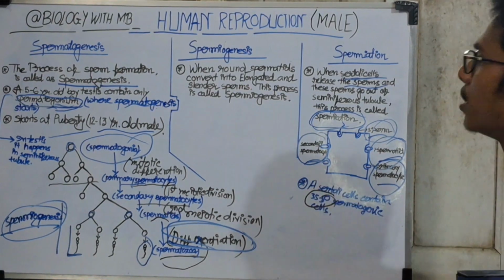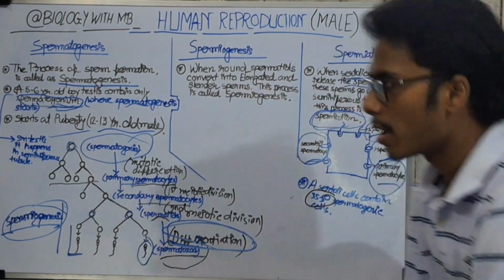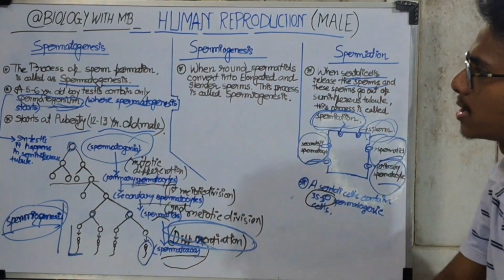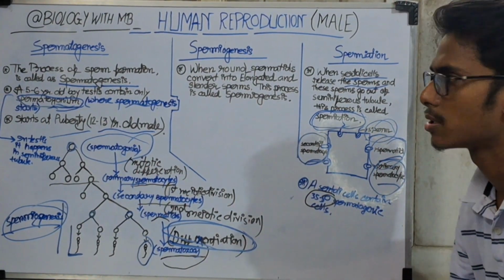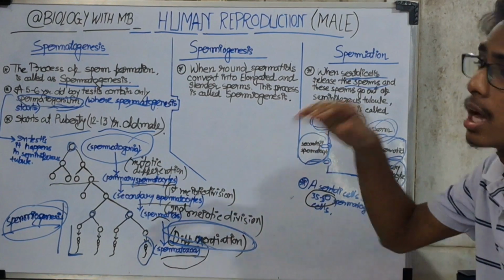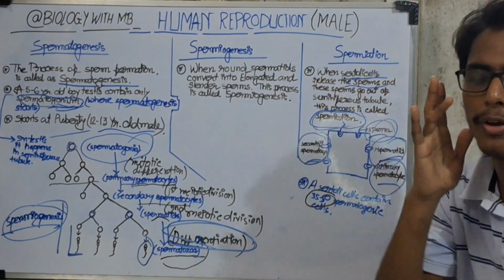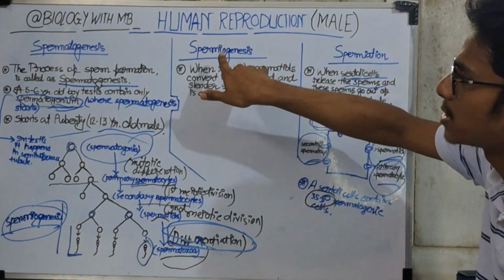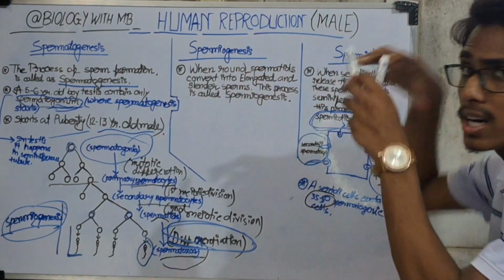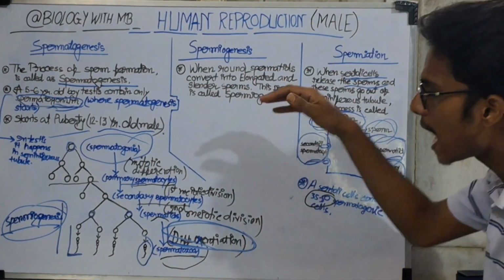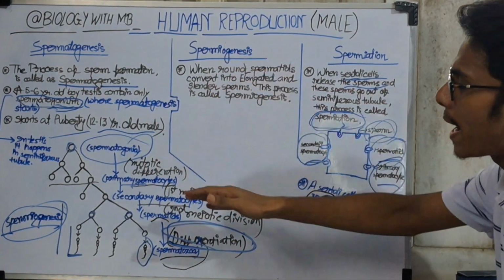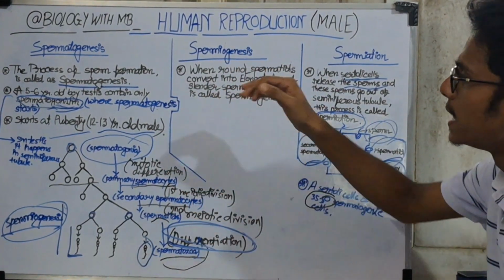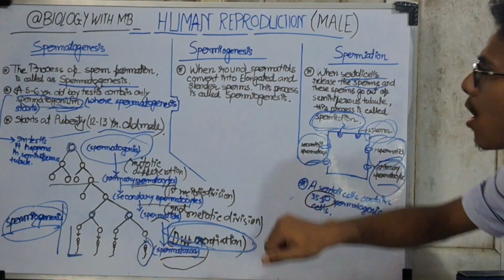So now we will discuss what spermatogenesis is. The process of sperm formation is called spermatogenesis. It is very important. It is a little bit confusing, spermiogenesis and spermatogenesis. What is their actual difference? The last stage is called spermiogenesis, where a round spermatid is converted into elongated and long sperms.